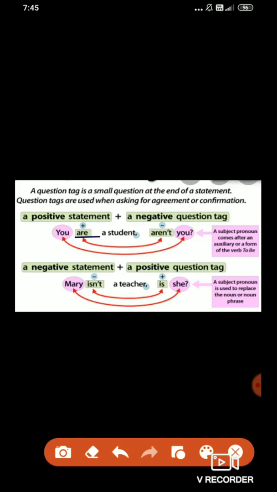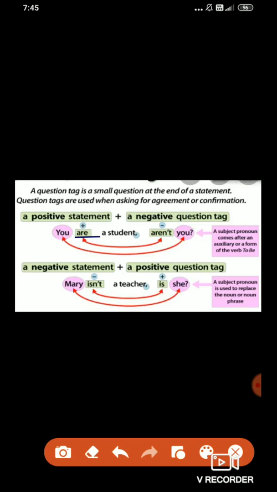See here, it's written here: a positive statement plus a negative question tag. Now how do we have to add the question tag? First you need to write the whole sentence. You are a student, write it as it is. After that you need to put a comma.